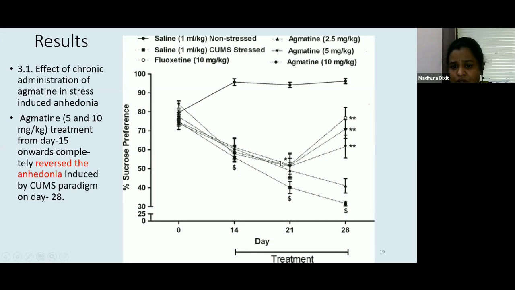Our drugs are also effective here starting from your 21st day. So this indicates that agmatine 5 mg and 10 mg were able to retain the sucrose preference. They were able to protect the animal from this behavior, and which was comparable to fluoxetine. So as good as a normal known antidepressant. These were the treatment days from 14 to 28. We have not given for the entire 28 days. We have started our treatment from the 14th day.